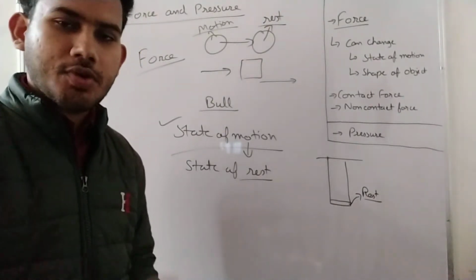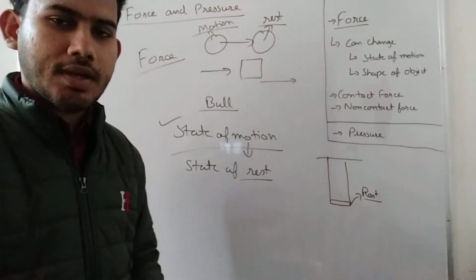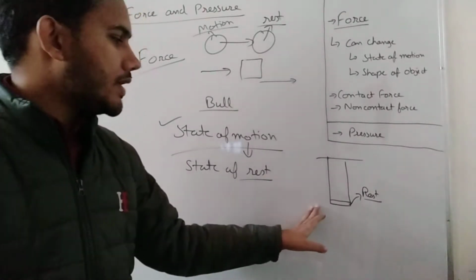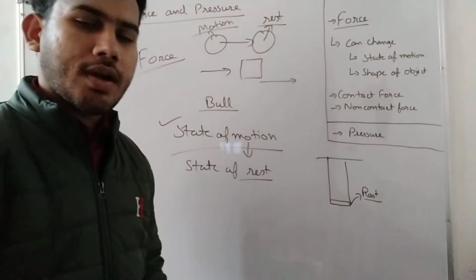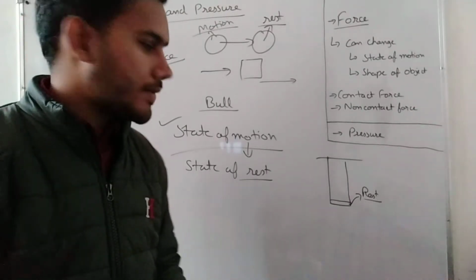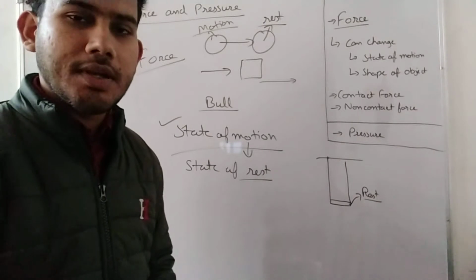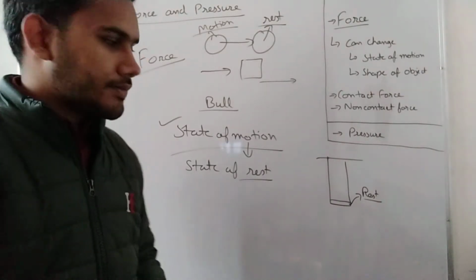As soon as she pushes the swing, it will attain the state of motion. It is moving. Then you again apply force on it, and when you apply the force, it will increase its speed, it will increase its movement.